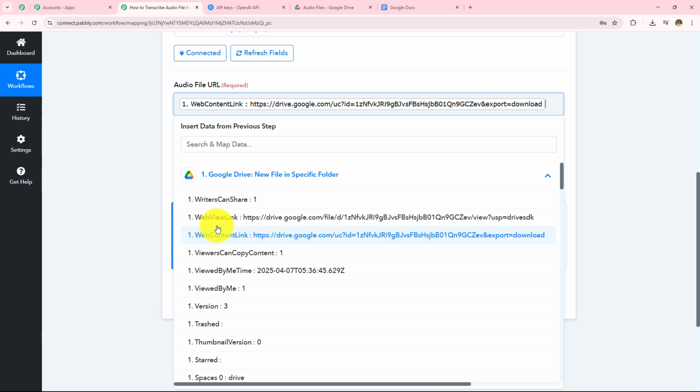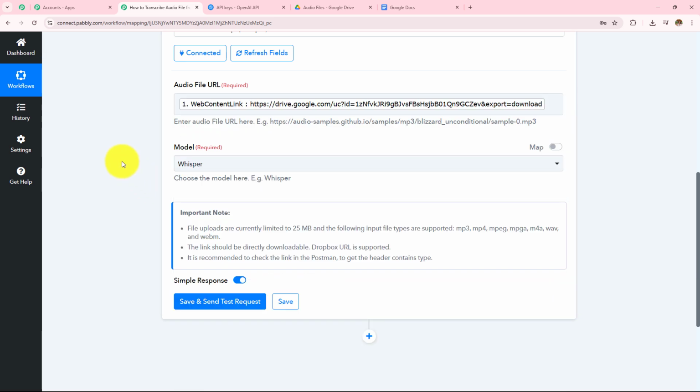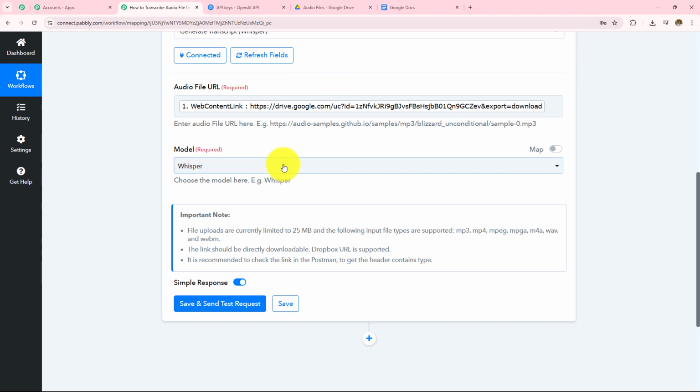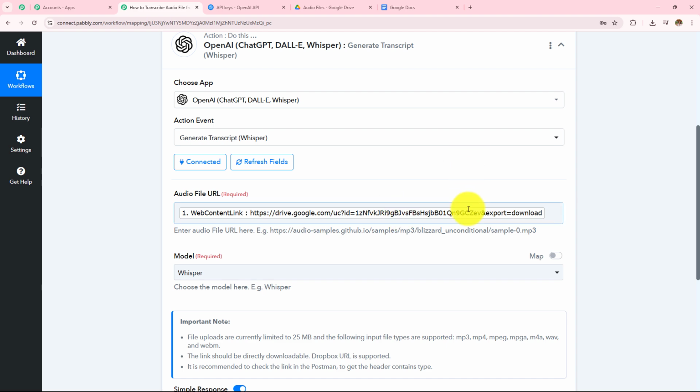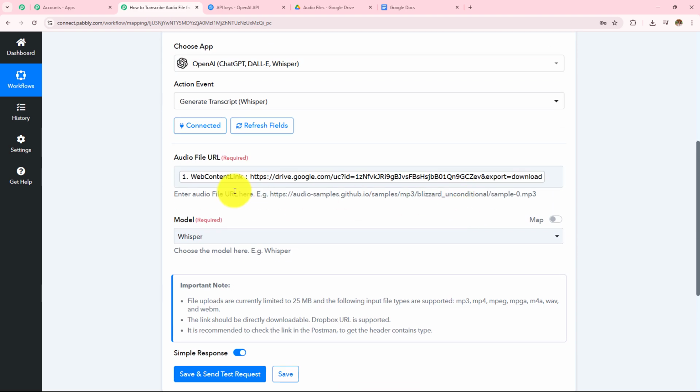So this is my web content link. I have mapped this over here. Mapping is important so that every time you receive a new response, it is taken into consideration in this field. Manually entering the data will make this field static and the information will not change even if you have received the new response. Over here, if I manually enter any detail, this field will become static and every time I receive a new response, the result will not change. So as to keep this field dynamic, we use this process mapping instead of manually entering the details.